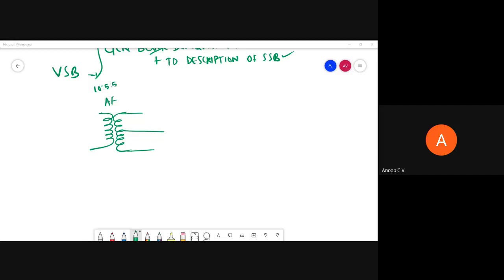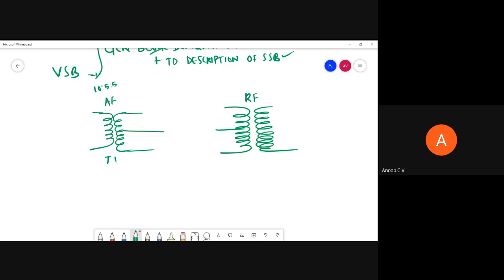So Sherwin, I'll try to give you two concepts, then please let me know whether you are able to appreciate the ring modulator. You have transformer one and transformer two. Transformer one is an audio frequency transformer. Transformer two is a radio frequency transformer. Both are center tap transformers. Center tap means it is completely balanced.